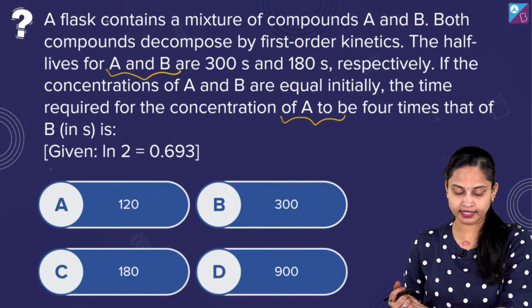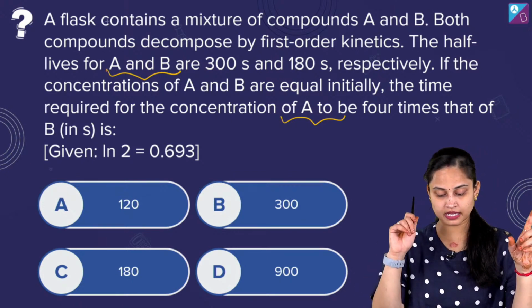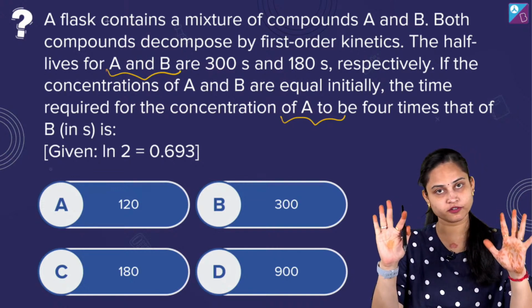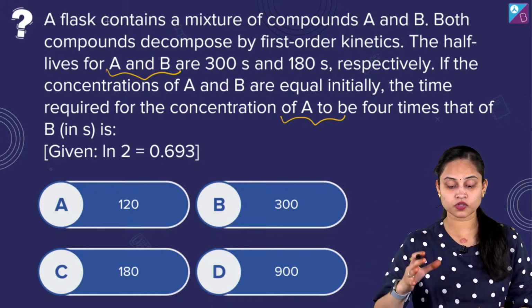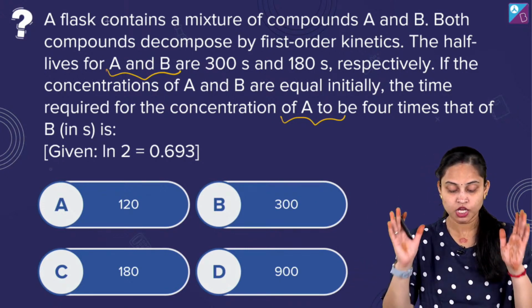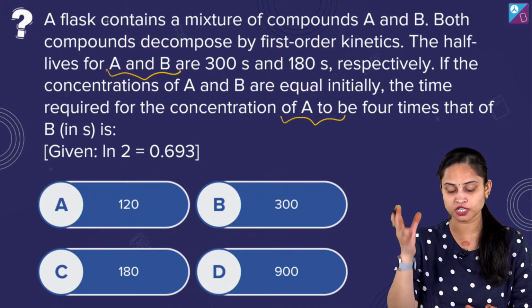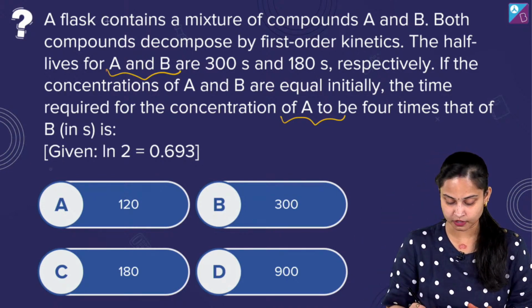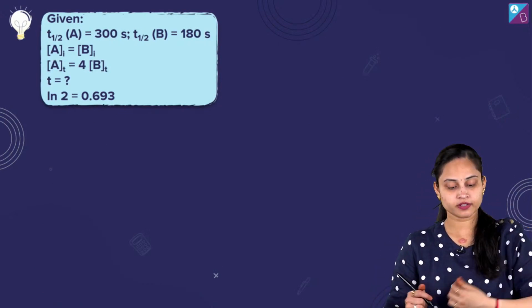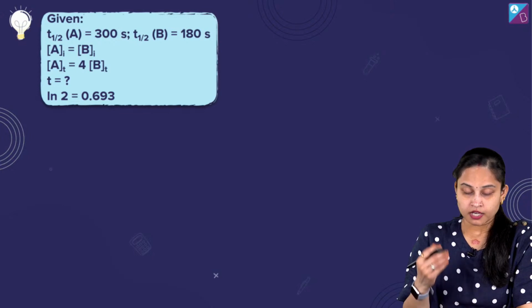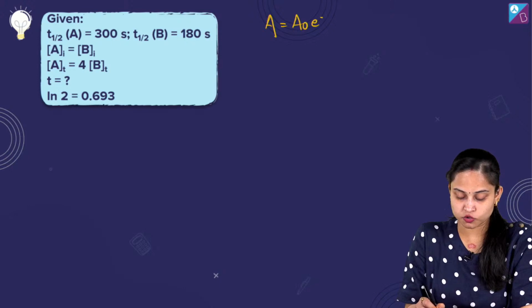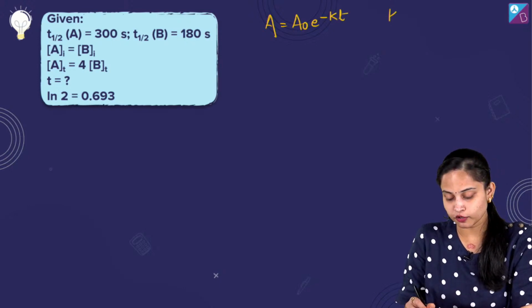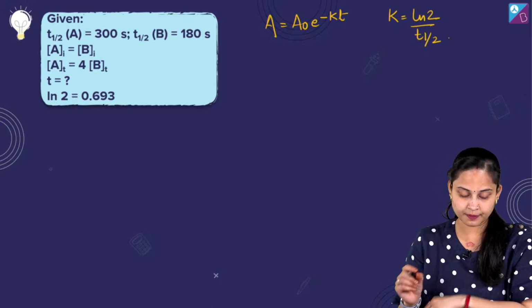एक फ्लास्क हमें दिया हुआ है, a flask contains a mixture of compounds A and B, both compounds they decompose by first order kinetics, half life भी हमें दी हुई है A और B की 300 and 180 seconds। अगर concentration A और B की initially equal है तो हमें बताना है time required for the concentration जब A की concentration will be 4 times of that of the B concentration। ये रहा given thing to us। तो एक तरह से first order kinetics की अगर मैं बात करती हूँ, and it's we know that it's A equals to A naught e raised to power minus kt, ठीक है? What's the value of k? It is equal to ln2 upon t half, ये मैं लिख सकती हूँ, ओके, ये भी हमें पता है।